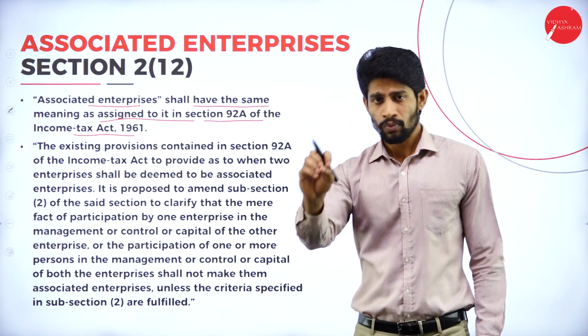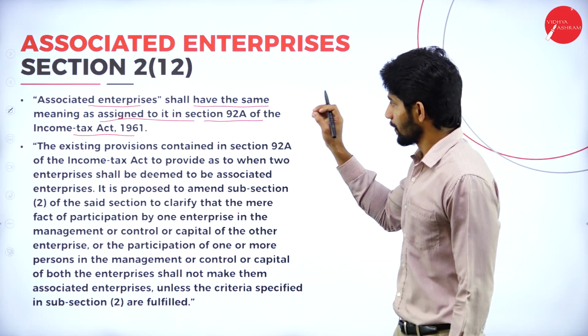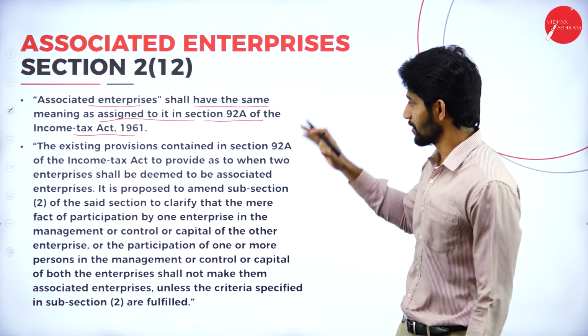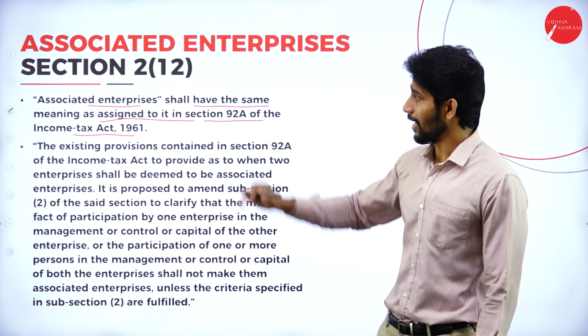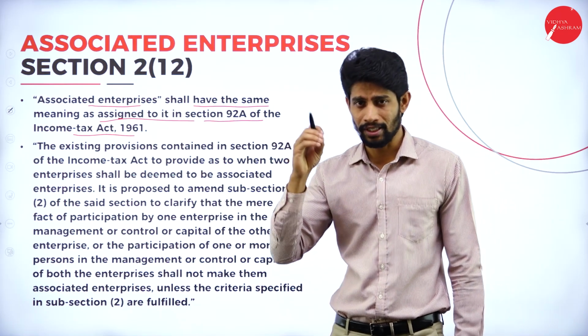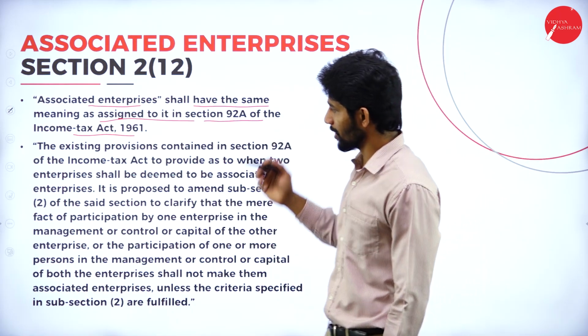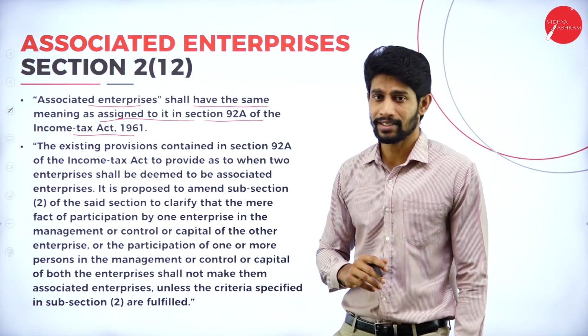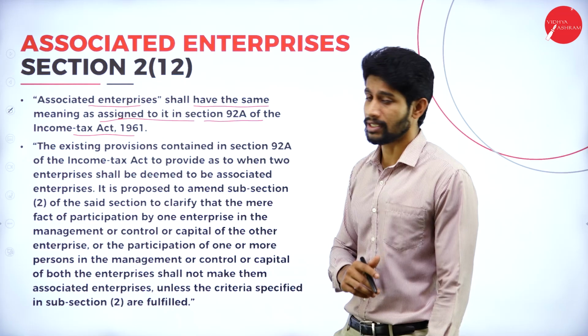That means whatever the Income Tax Act 1961 defined under section 92A about associated enterprise, it means the same under GST also. So what is explained under section 92A of the Income Tax Act 1961 about associated enterprise?